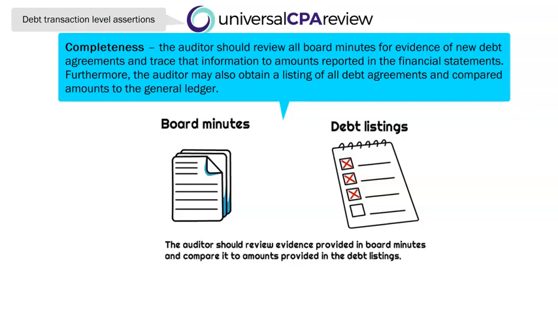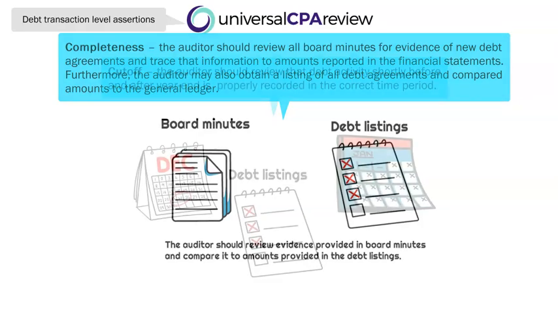We can also take a look at those debt listings, right? So these are generally going to be the financial report associated with debt. Comparing those debt agreements with associated interest expense items related to that debt should be used when comparing to that listing.